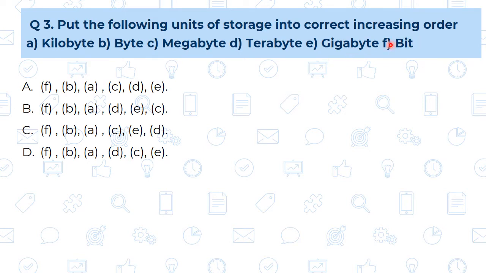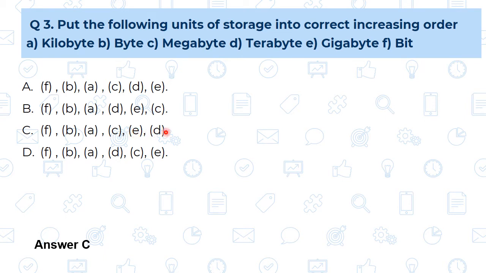So which is the smallest one? First that is bit, then byte, after that kilobyte, then megabyte, then gigabyte, that is GB, and then terabyte, that is TB. So if we see the proper sequence, then the correct answer is C, that is first bit, then byte, then kilobyte, that is A, then megabyte, that is C, then gigabyte GB, that is E, and then terabyte, that is D.